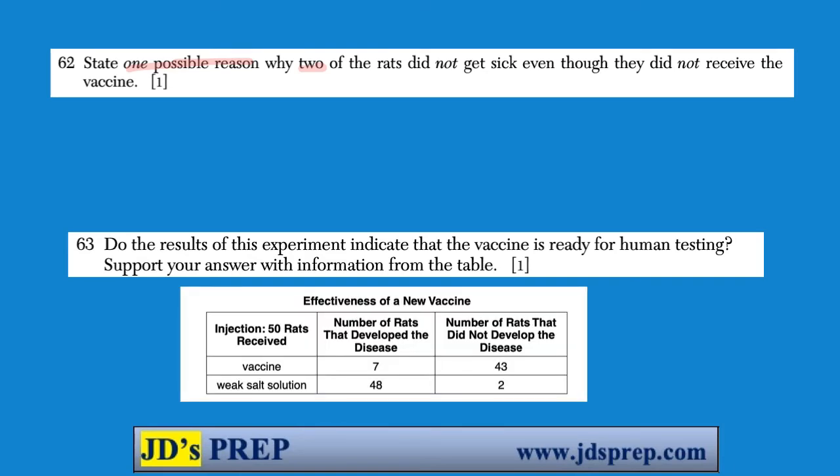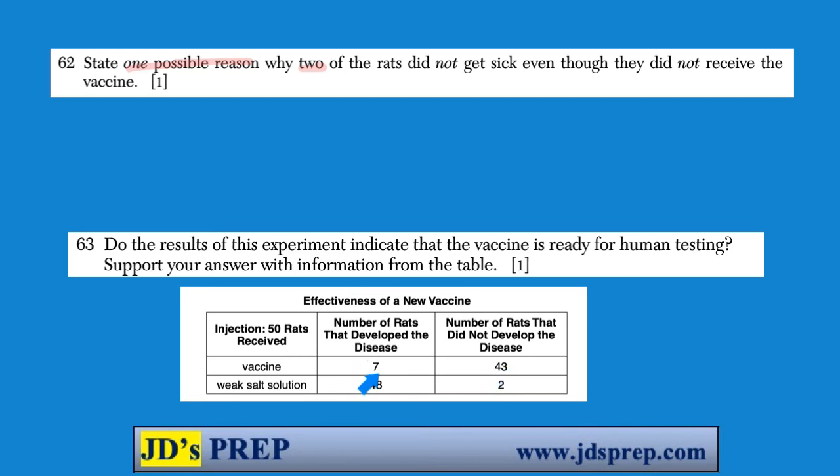All right, and the last question, do the results of this experiment indicate that the vaccine is ready for human testing? We're asked to support our answer with information from the table. So you could probably go either way with this. You could look at this number and say, okay, so of the vaccinated rats, 43 did not develop the disease. That's a pretty high number out of 50. So yeah, let's do human testing. It seems to be fairly effective, okay?